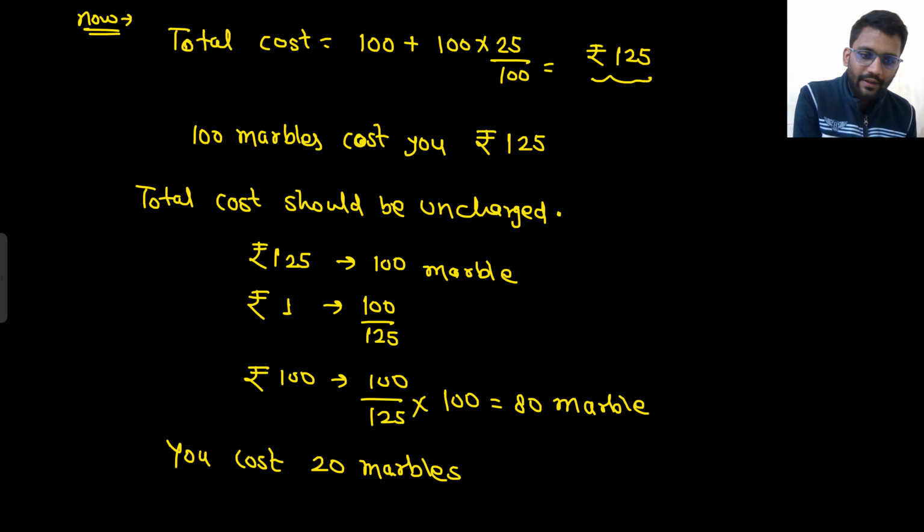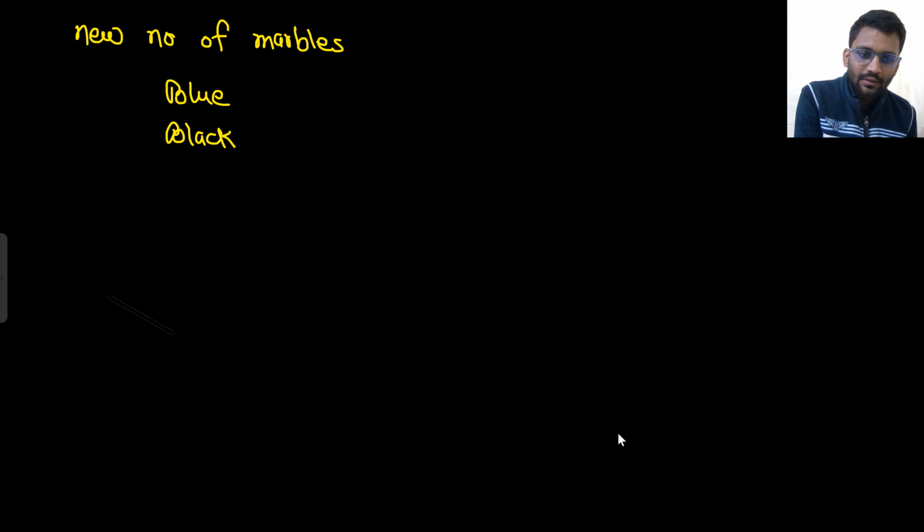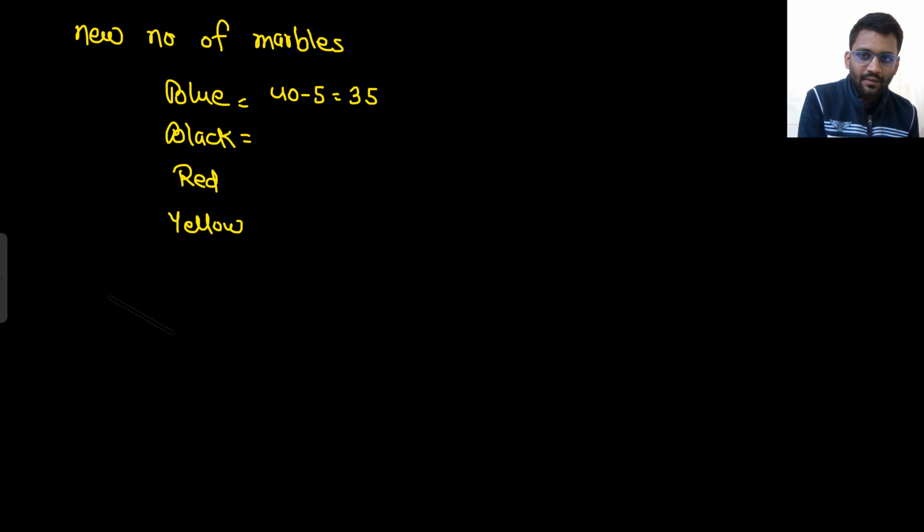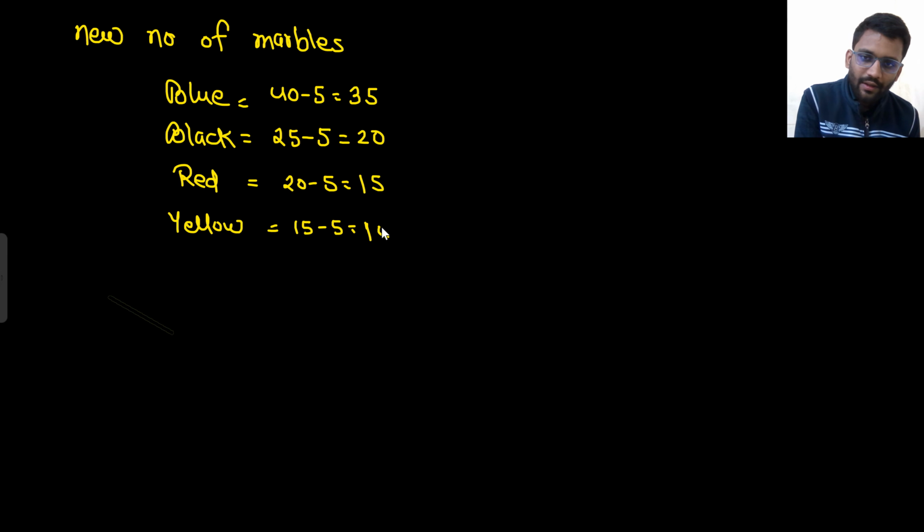Yeah. So new number of marbles. Blue, black, red, and yellow. Blue was 40, so 40 minus 5, 35. Black was 25 minus 5, 20. Red 20 minus 5, 15. Yellow 15 minus 5, 10.